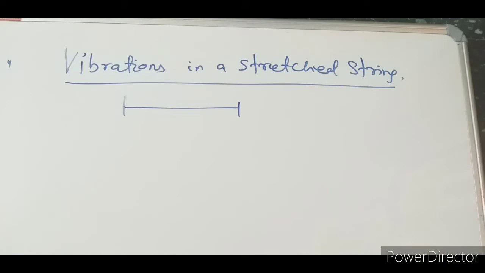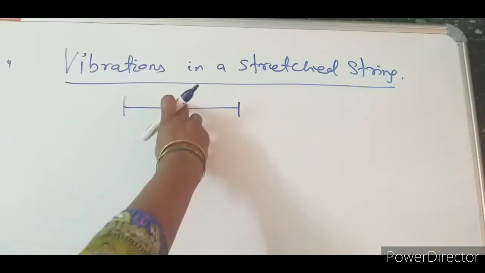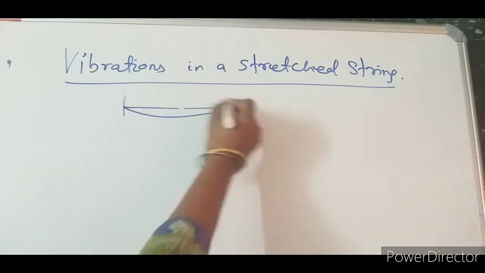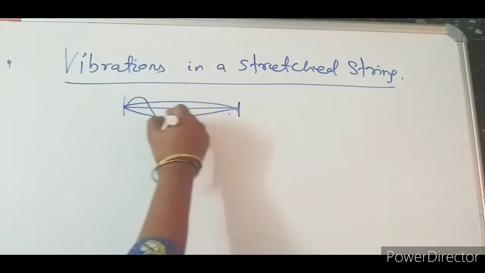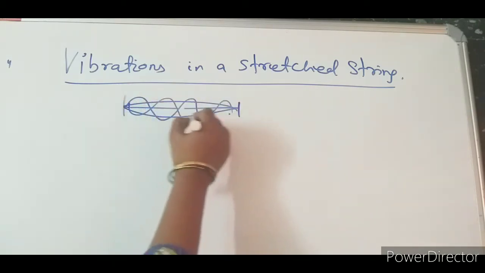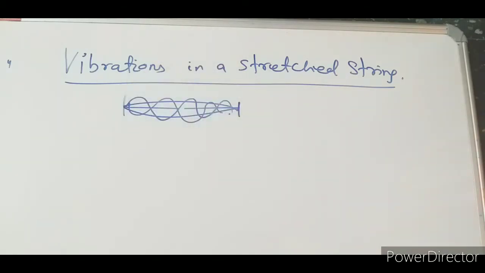If the string is plucked at some point, the vibration can be produced like this. So different types of vibrations can be produced in this case.